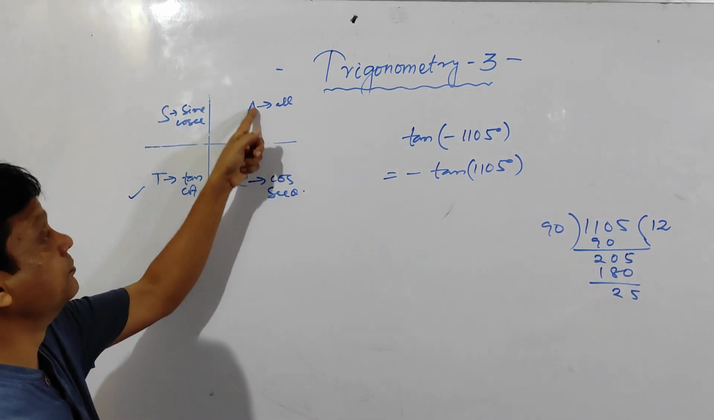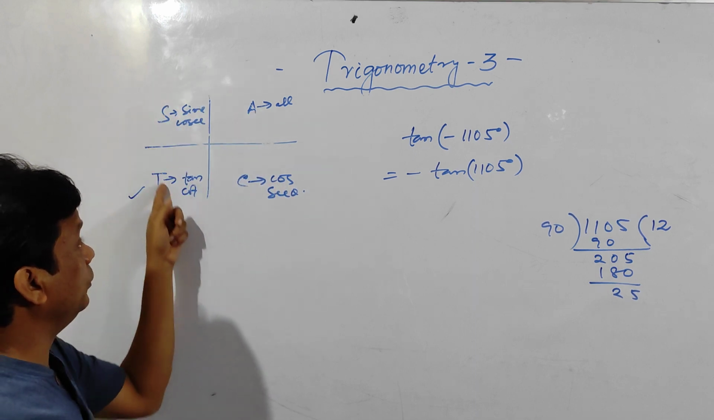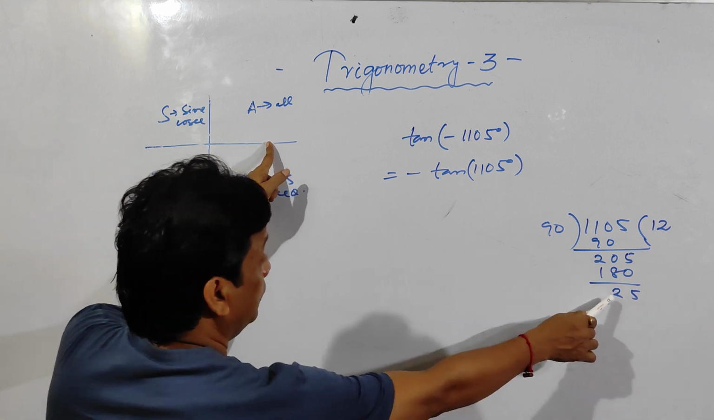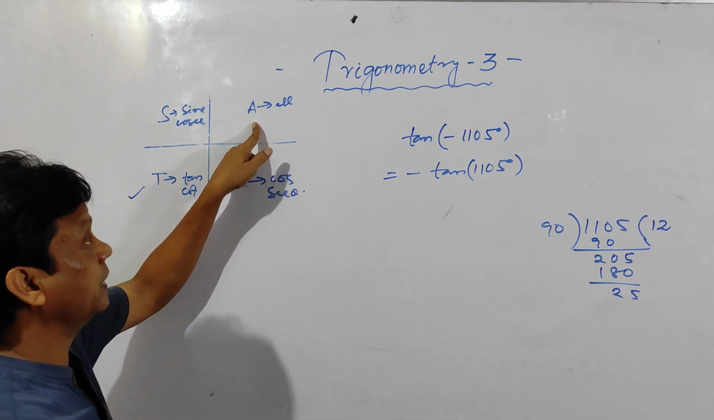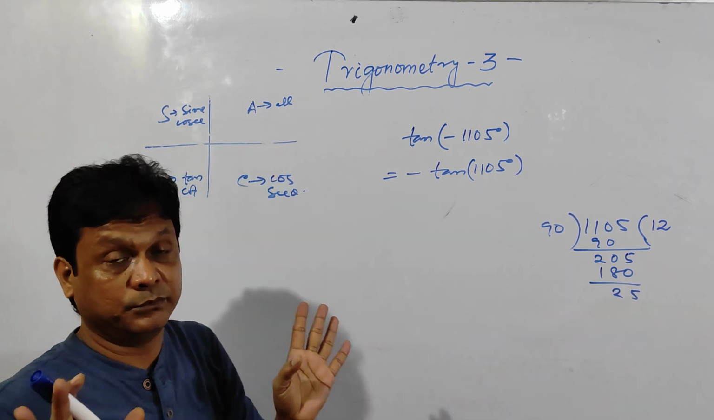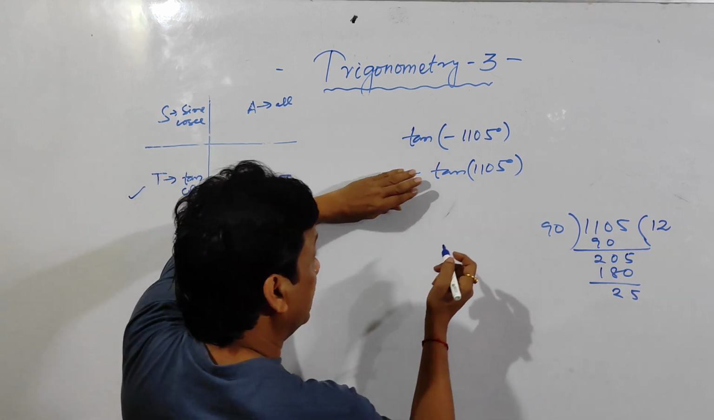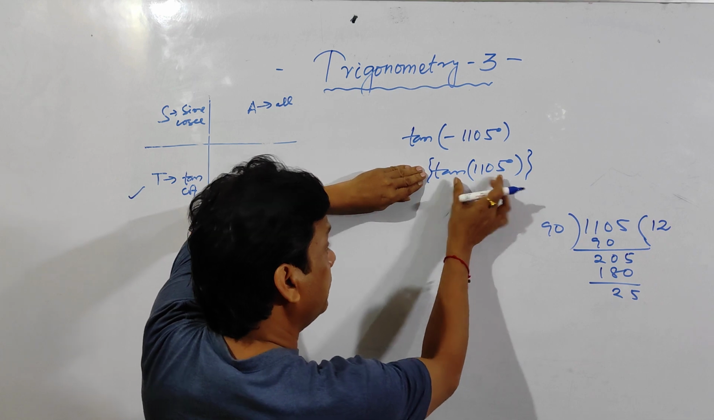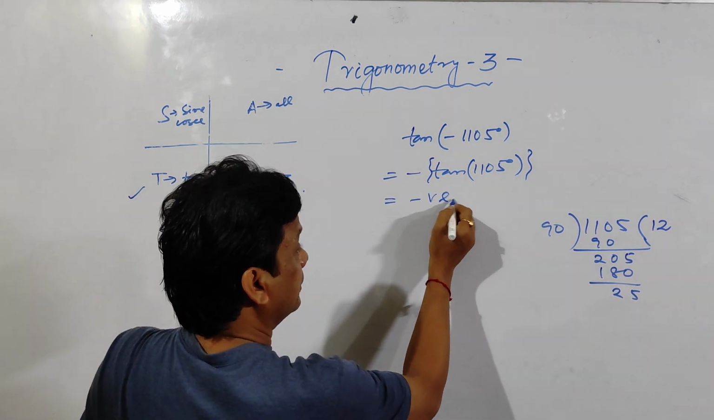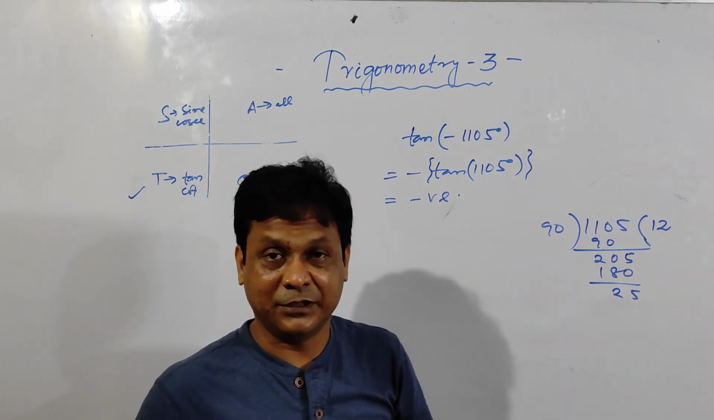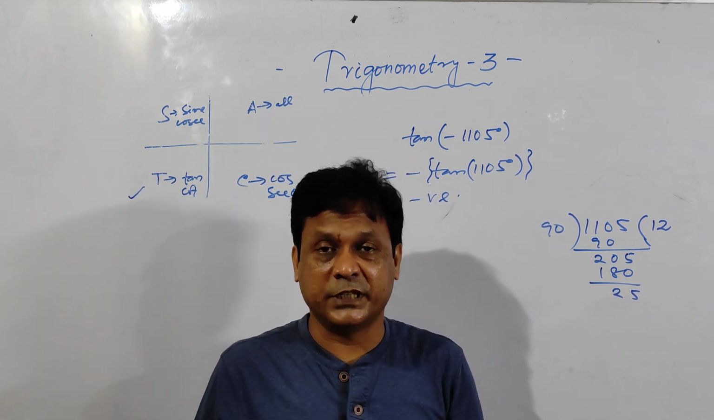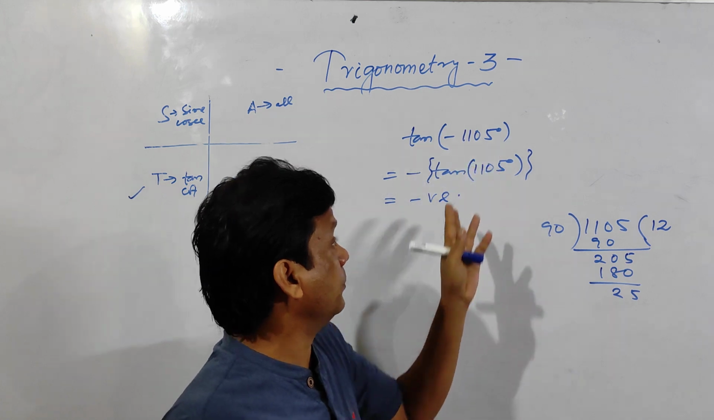4, then 8, then 12. Up to this one, 12 90s are completed. Then plus 25. That means it is in first quadrant, and in first quadrant all are positive. So this quantity is positive, this quantity is positive. So positive into negative, it is negative. Clear? So you can now find out whether it is positive or negative like this. I have given 2 examples.